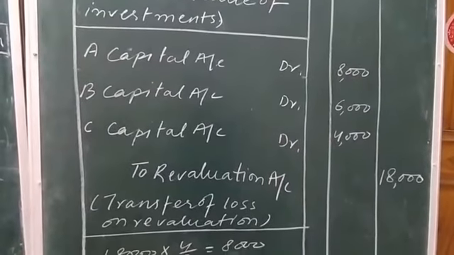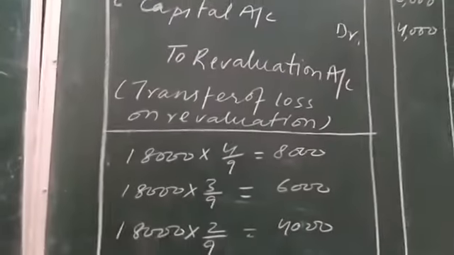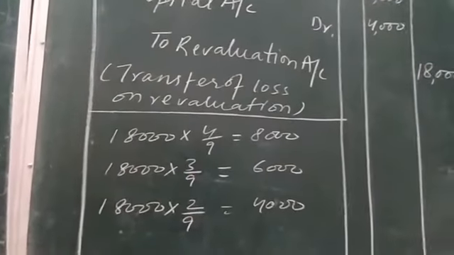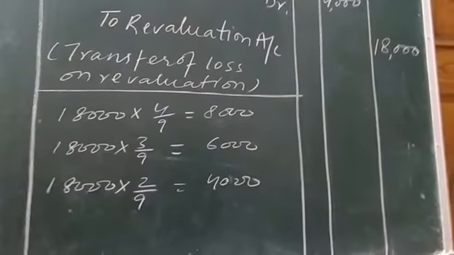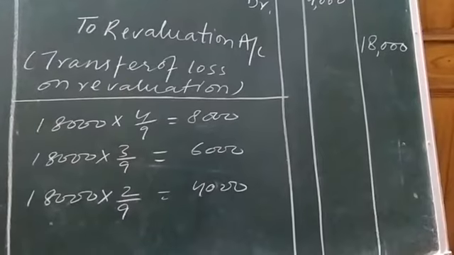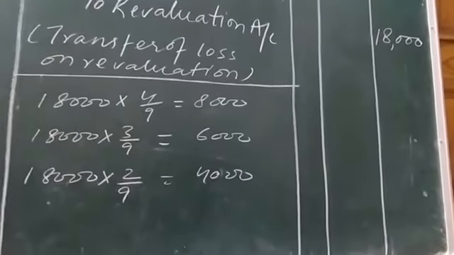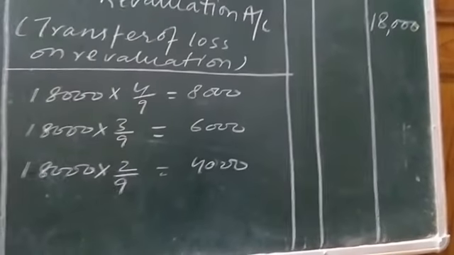Old profit sharing ratio I already told as well as read from the question. It is 4:3:2. Just add 4, 3, 2, you will get the denominator to be written: 4/9, 3/9, 2/9.